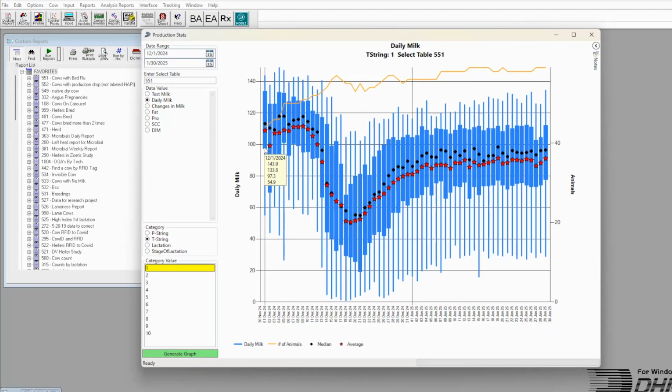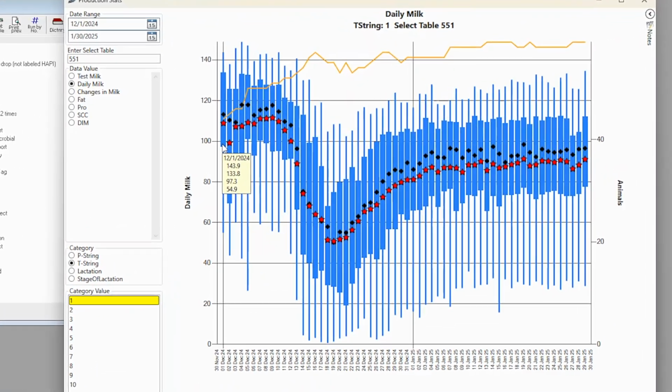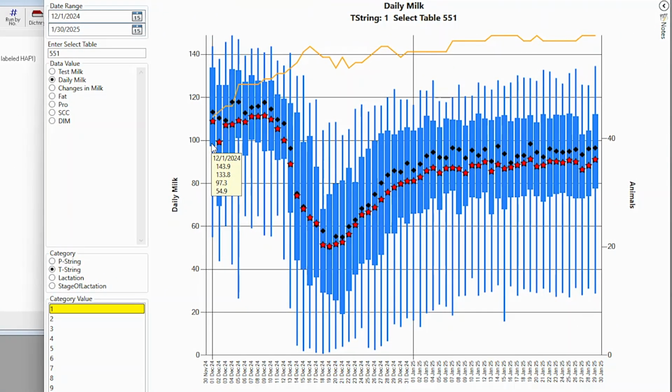In this example, we are looking at production information on a daily basis from December the 1st, as we indicated in our beginning date, to January the 30th as our ending date. We can see what the production has done in the herd prior to bird flu getting diagnosed on the animals.